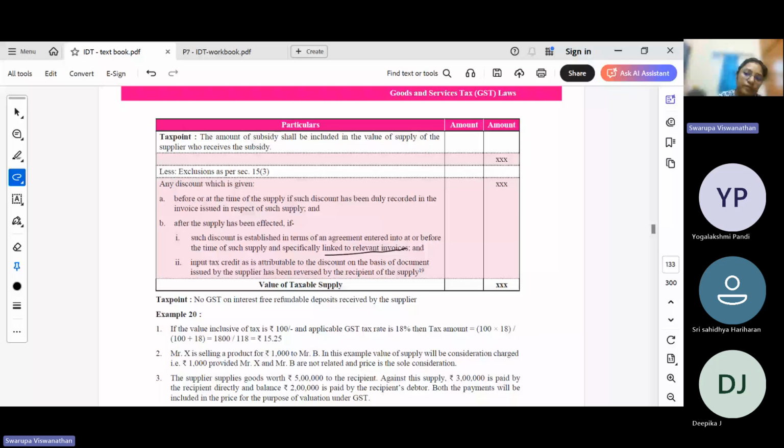Pre-supply discounts you can directly exclude. Post-supply discount, you have to see if it is linked to this particular invoice and if the recipient has reversed the ITC. Then only you can give the exclusion towards post-supply discounts.